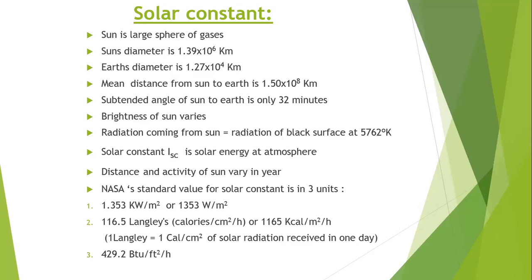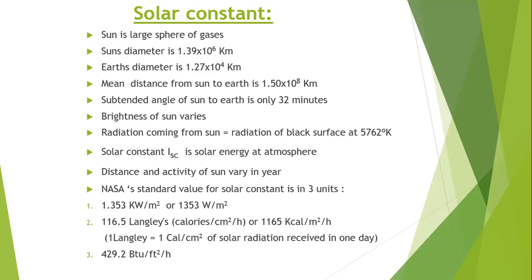So this low subtended angle is due to the very large distance between the sun and earth. As there is a large distance between the sun and earth, the subtended angle is reduced to only 32 minutes. So the beam radiation received from the sun is also almost parallel. We will see this beam radiation in future, so we will be familiar with the word. We will explain the beam radiation after that.